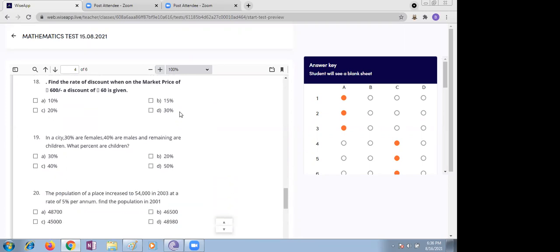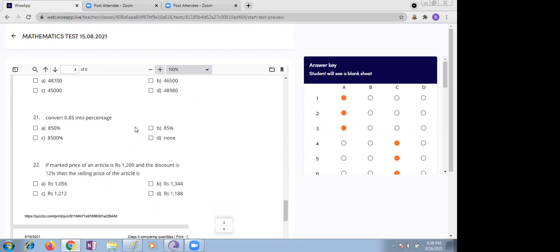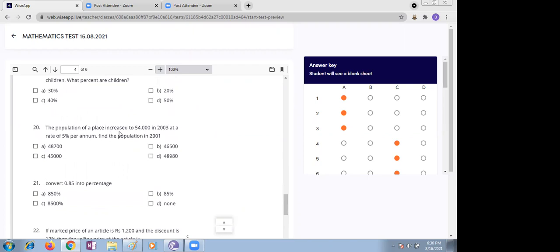Next, find the rate of discount. Same as the third question. Okay. Next one. In a city, 30% are females, 40% are male, and the remaining are children. 30 plus 40, so 30% are children. Very good.